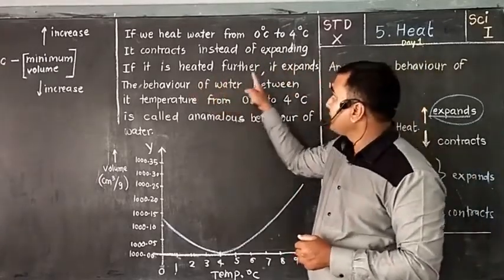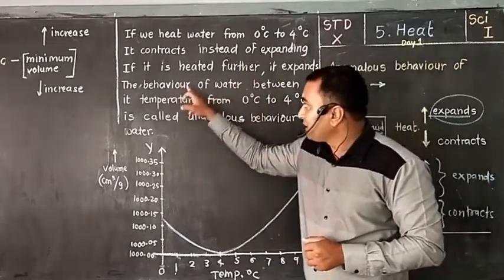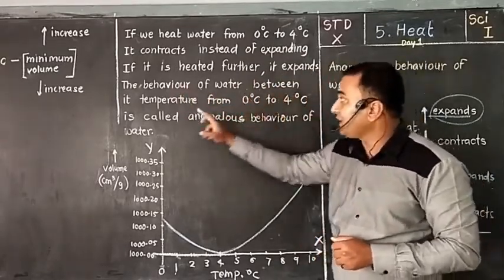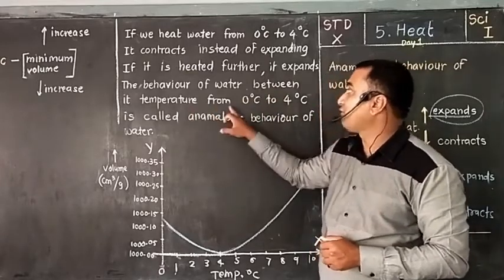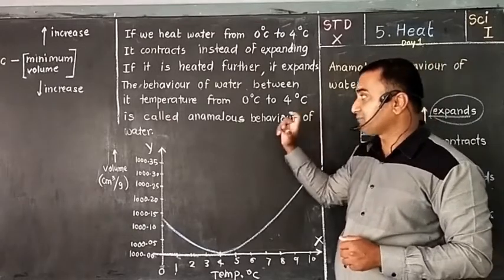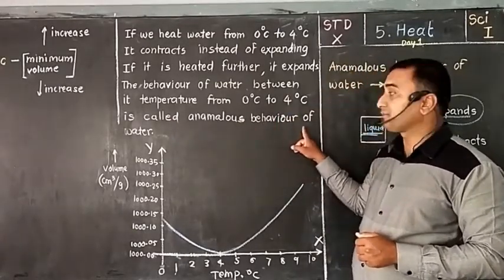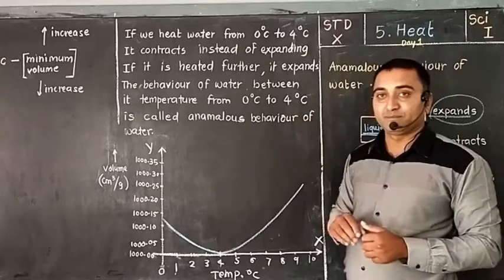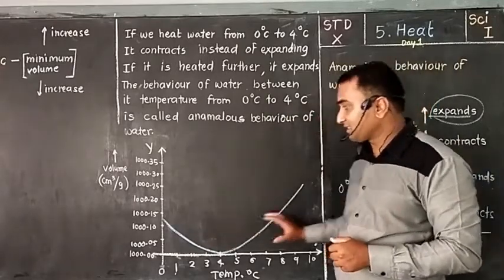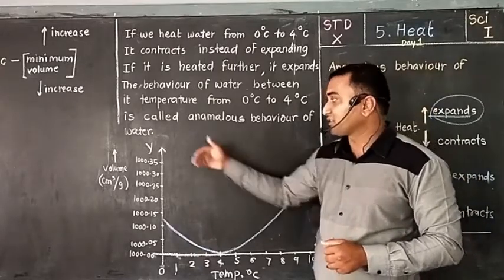If heated further, it expands as usual. This behavior of contraction between 0 and 4 degrees Celsius is called the anomalous behavior of water. We can express this as a function of temperature and volume.